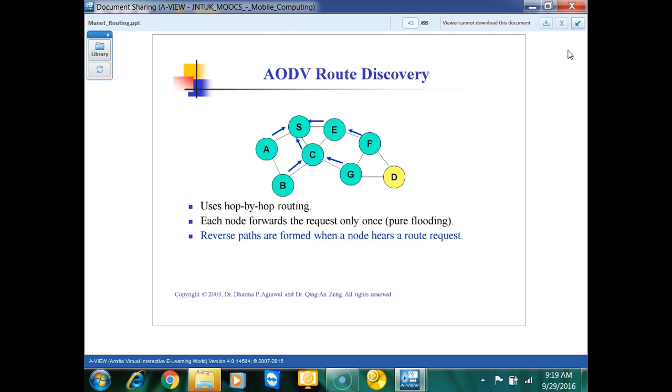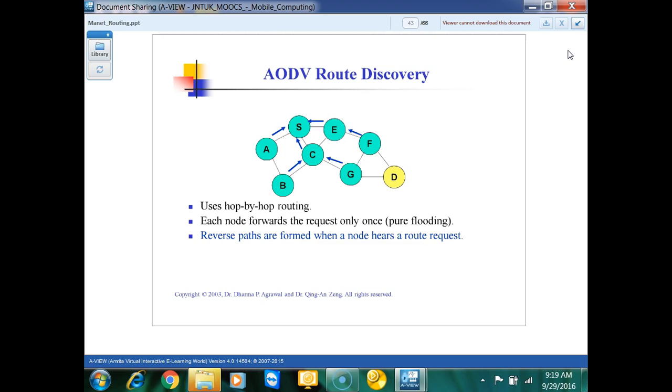Now again A, C, E will broadcast again to B, G, F. They will reply back to C and then E and then S. So they will make that reverse path also. The reverse path will be formed when a node hears a route request. This is what it means as compared to DSR.